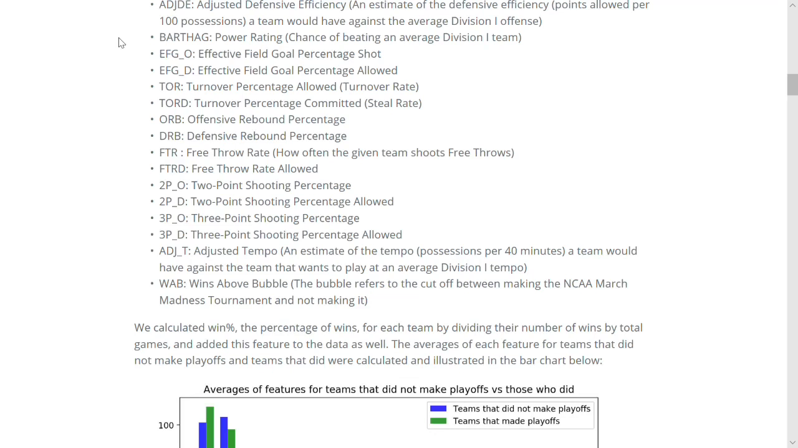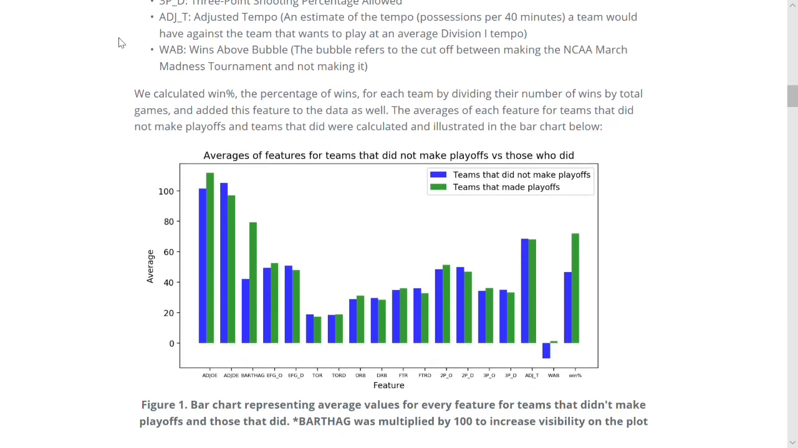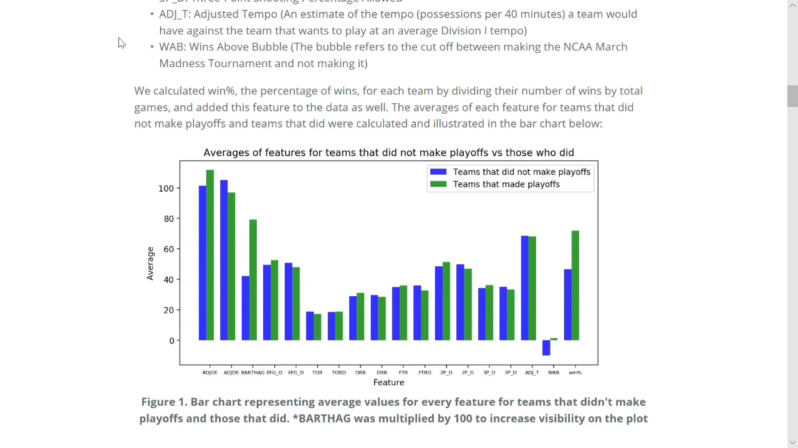We compared the average value for each of these features for teams that made the playoffs versus didn't make the playoffs in the 2015 through 2018 seasons. This chart can be seen here in Figure 1, and you can see that there is the most variation between class for ADJOE, which is the adjusted offensive efficiency, ADJDE, which is the adjusted defensive efficiency, BARTHAG, which is a power rating that describes a team's chances of beating an average Division I team, WAB, which is wins above the bubble, or a score that reflects the expected win percentage and then the actual outcome of a game, and then win percentage. This led us to wonder if these variables might have the most influence on whether a team makes it to playoffs or not.